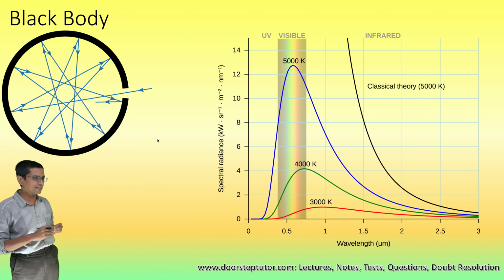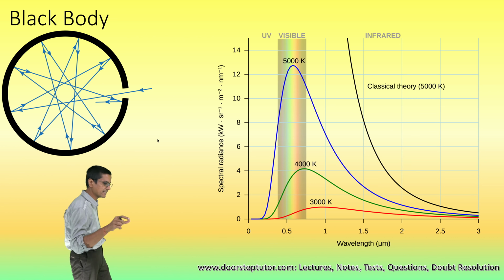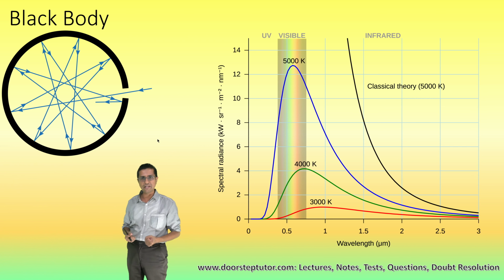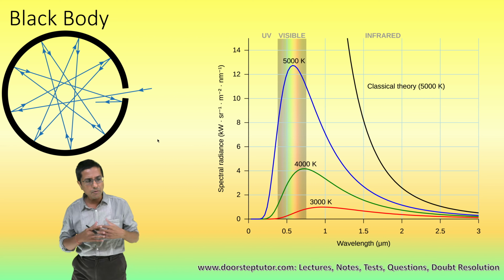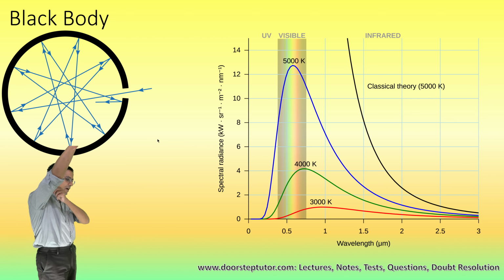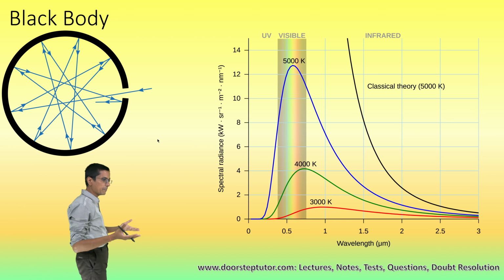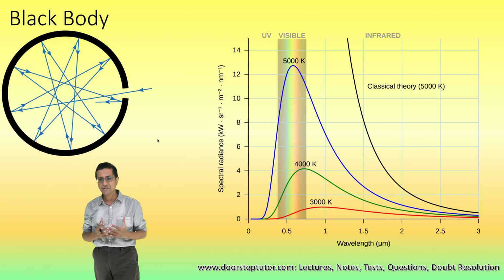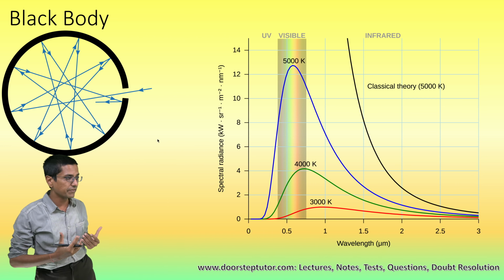At this point, if you have taken the classes on Doorstep Tutor, we should all know that when electromagnetic radiation is thrown at an object, it would absorb a certain amount of radiation. It might not absorb all of it. Some amount of radiation it might throw back to us, and that is what we are actually seeing. It is the reflected radiation, that is the color of the object that we are actually perceiving.